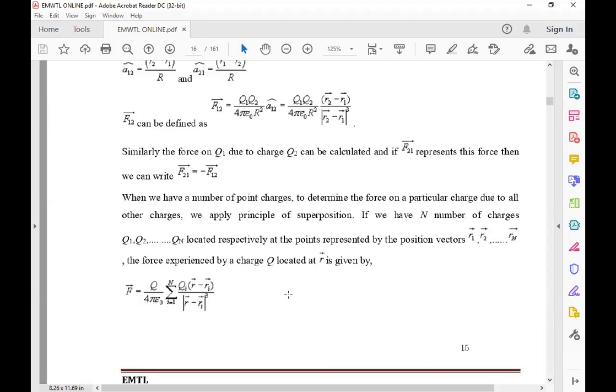Okay, so I will draw that, showing the charges at different positions from the origin.